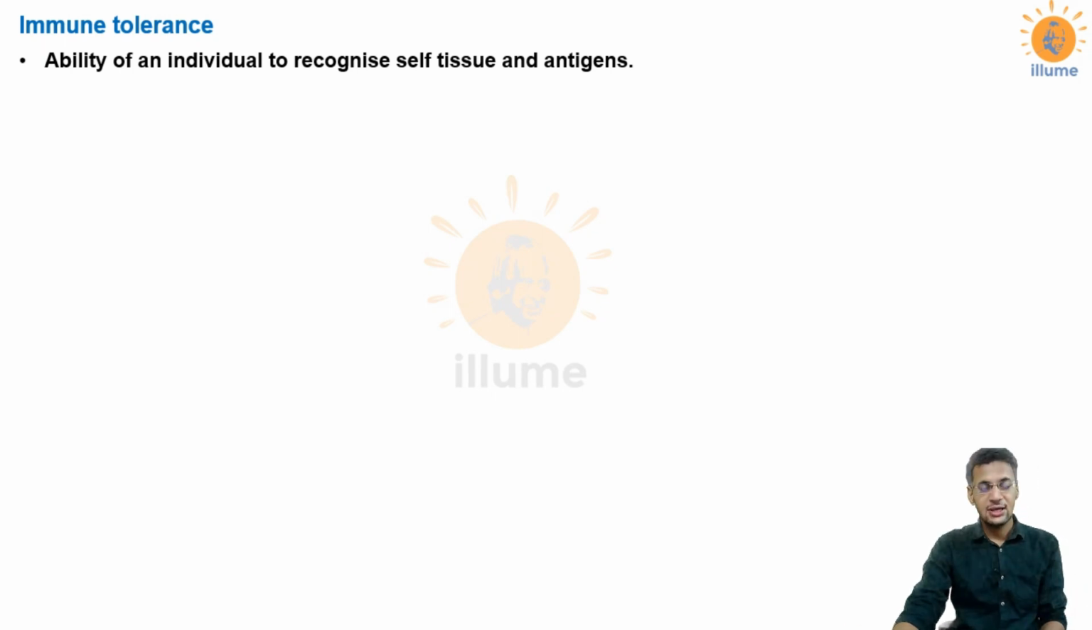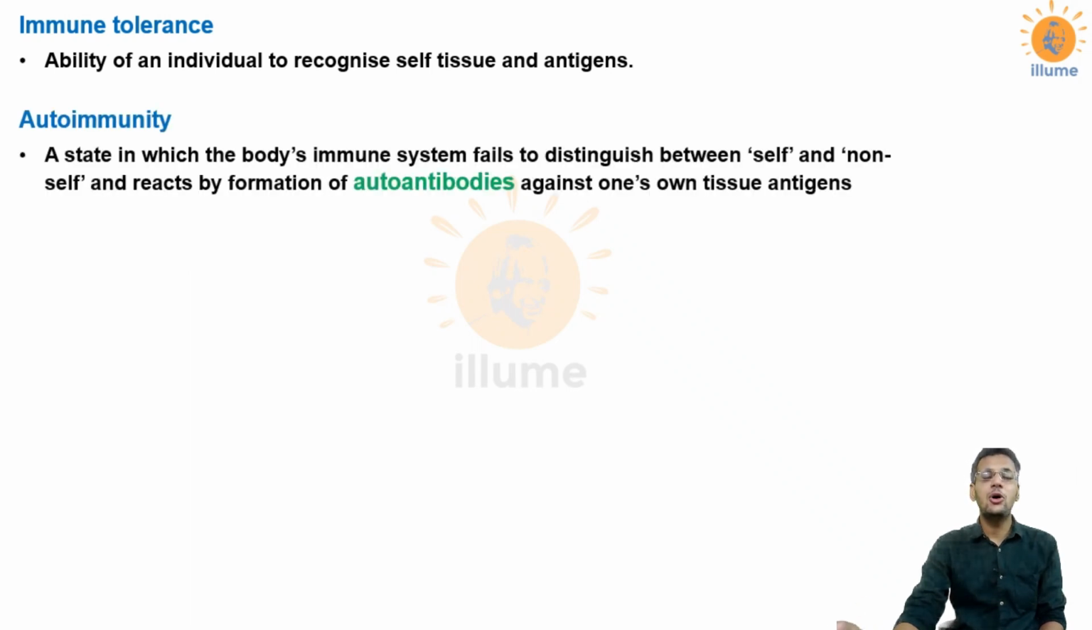immune tolerance. Now the opposite of immune tolerance is autoimmunity, in which your immune system fails to differentiate between self antigen and non-self antigen, and then it attacks the self antigen and self tissues, leading to their destruction, and that causes certain diseases called autoimmune diseases.